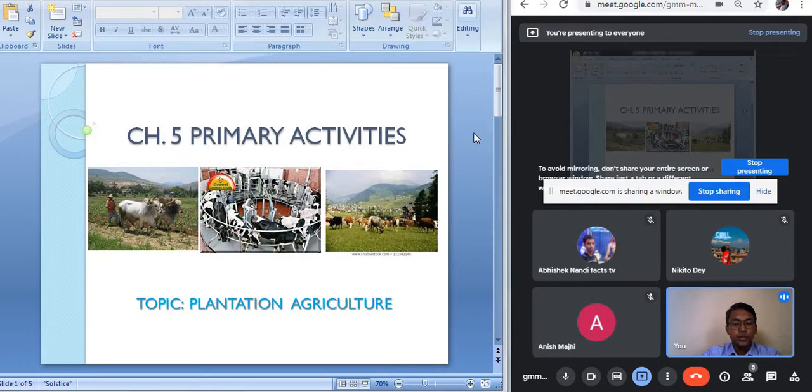So what is commercial farming? First we should know. Commercial farming is a type of farming where the farmers grow the crop just for commercial purposes, just for selling it in the market and to earn profit. There are many farmers in the world who practice agriculture just for profit.